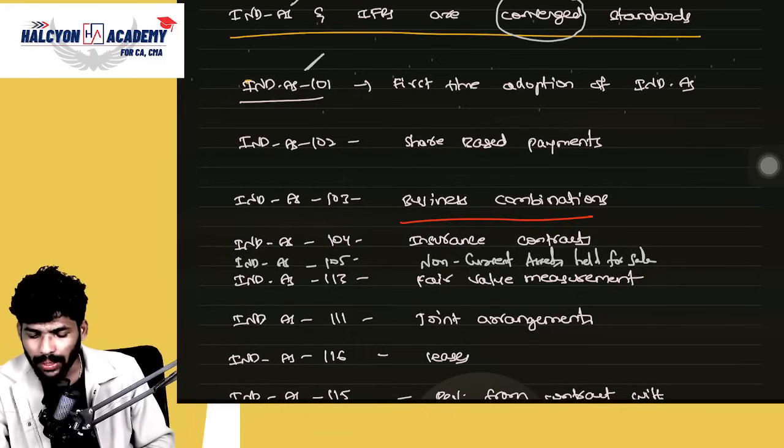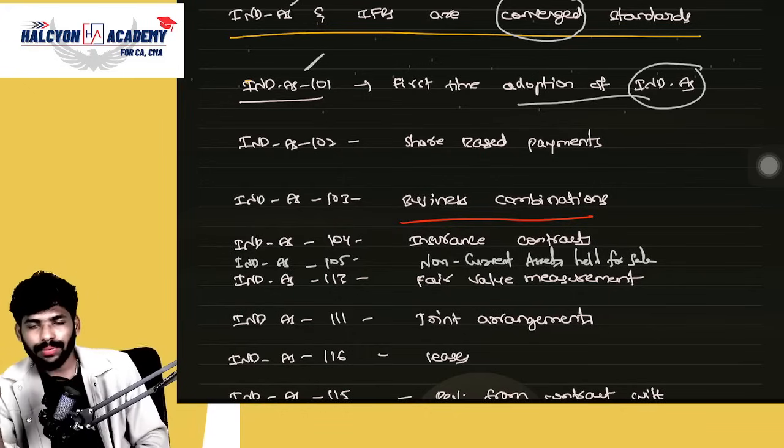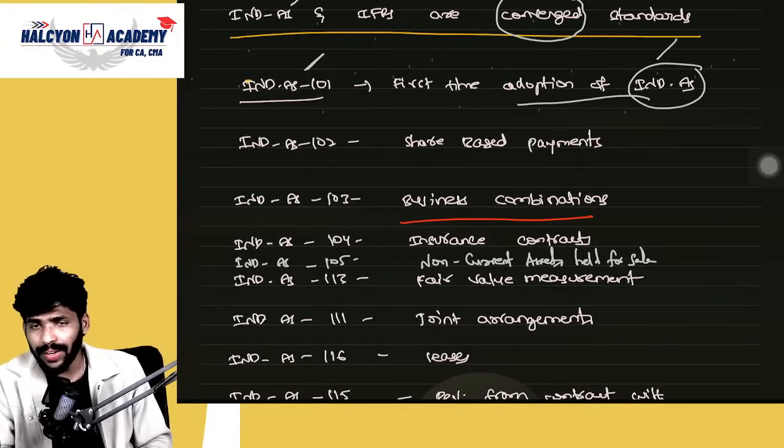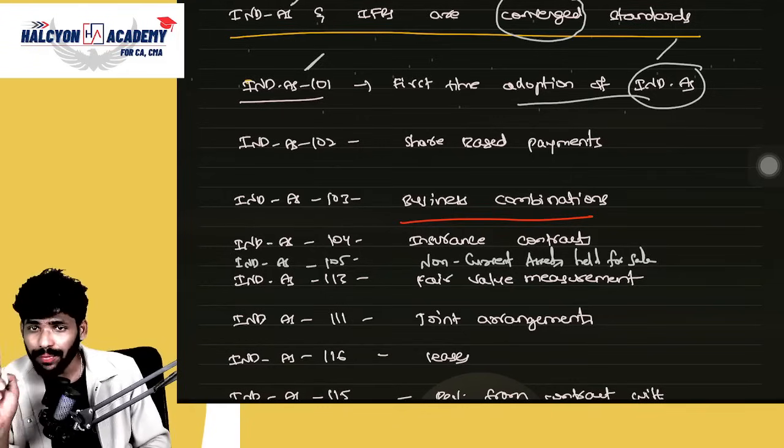I am giving the name only. First time adoption of Ind AS. Ind AS 1. What is the name of Ind AS 1? First time adoption of Ind AS. Clear?